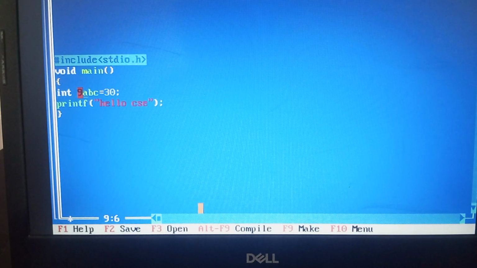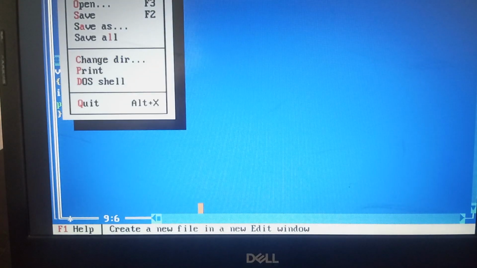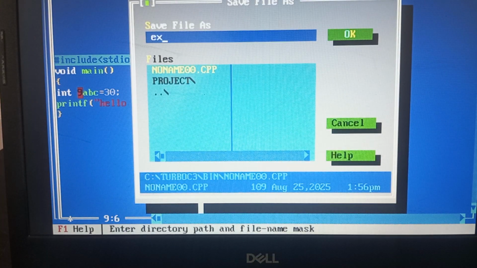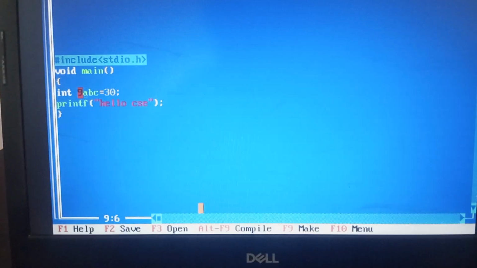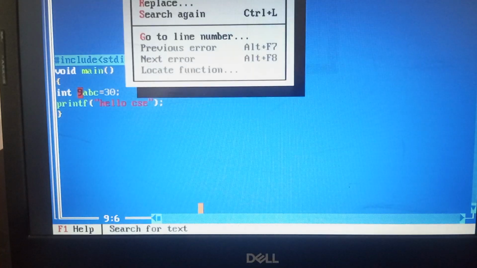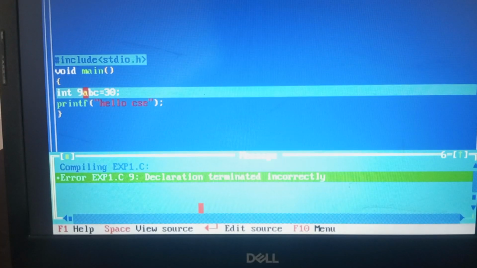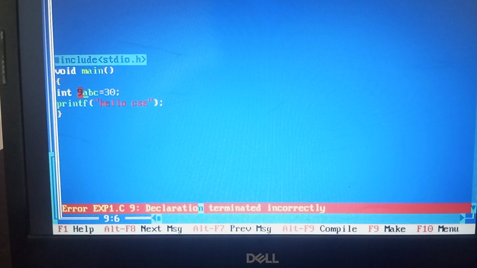For example, if I run the code, first Alt F, save the program. Next time I will maximize the screen. You have to save it as experiment1.c. Then Alt F, and compile the program. See, there is one error. What is the error I am getting? Declaration terminated incorrectly. It means you have declared the variable in the wrong manner.